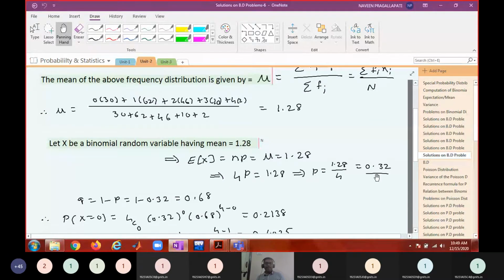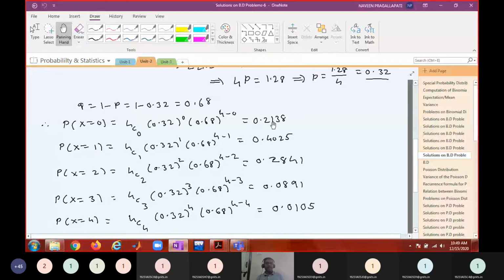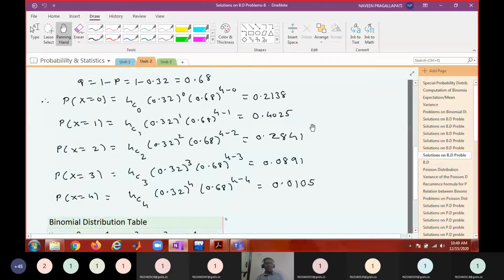Once you have p, then using p, x and n, you compute the probability that x equal to 0, x equal to 1, x equal to 2, and so on, either using your calculator, nCx p power x, q power n minus x. Once p is 0.32, it is easy to find q, which is 1 minus p. Once you compute all these probabilities, you multiply each probability with the total frequency.